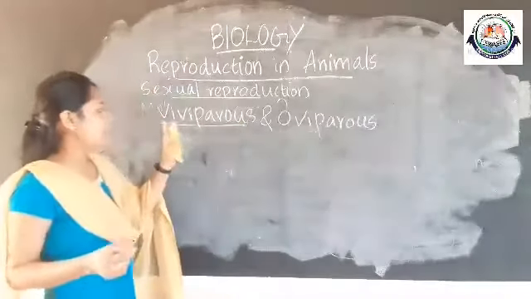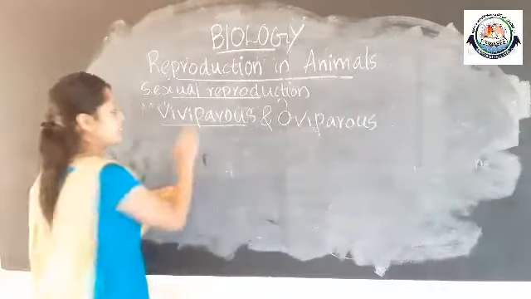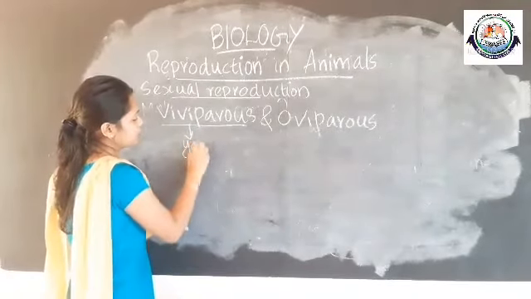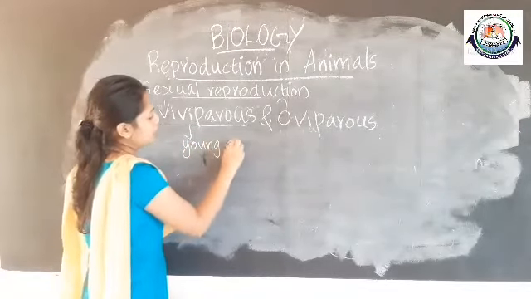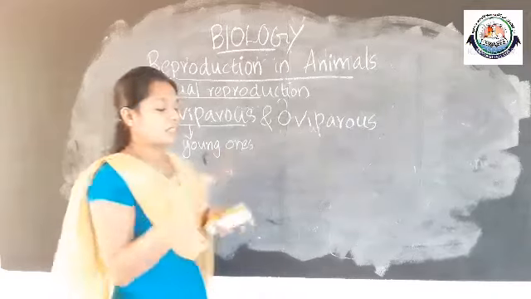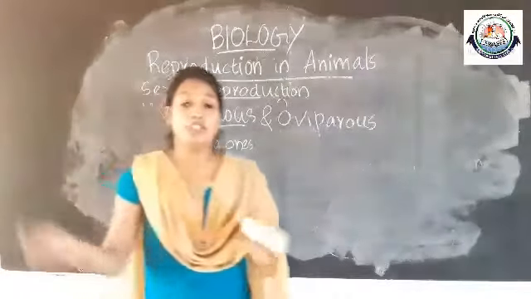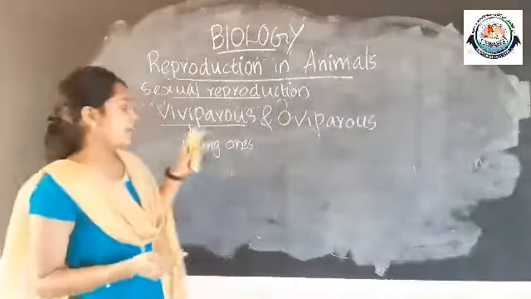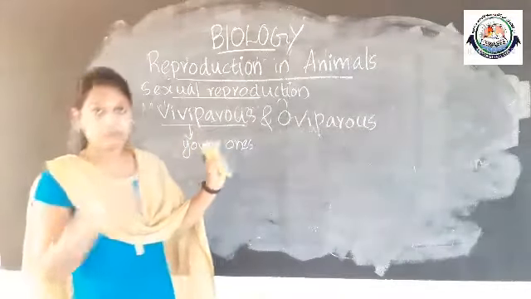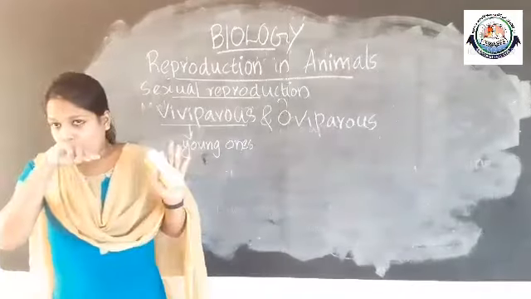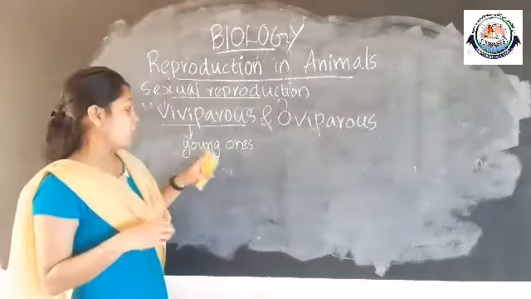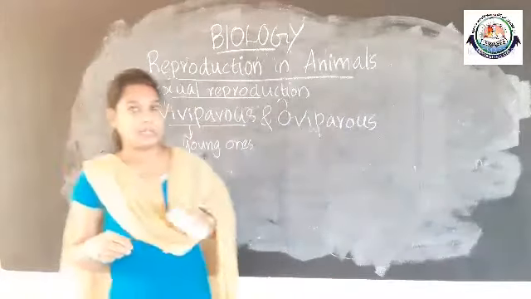The animals that give rise to young ones are termed viviparous animals.